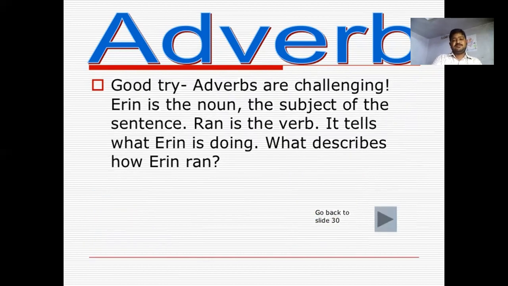Adverbs are challenging. Aaron is the noun, the subject of the sentence. Ran is a verb that tells what Aaron is doing.